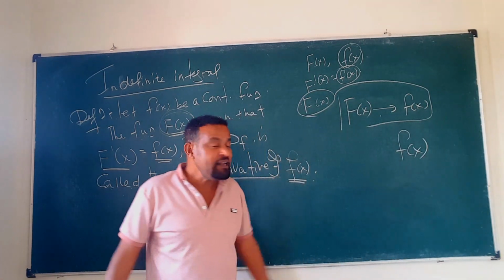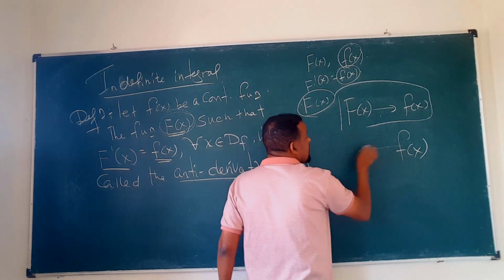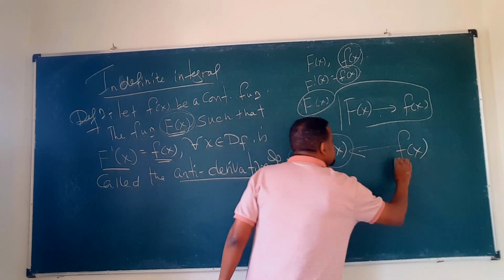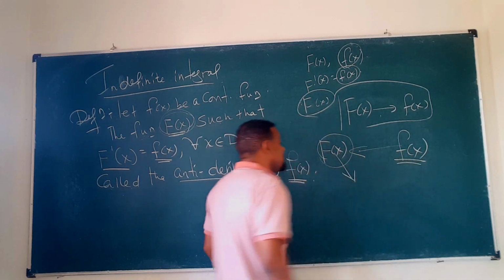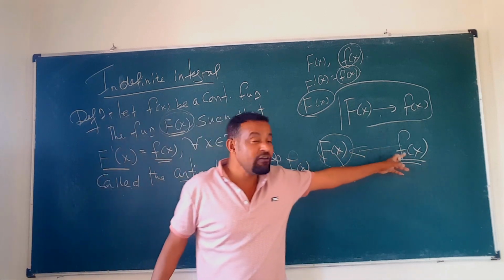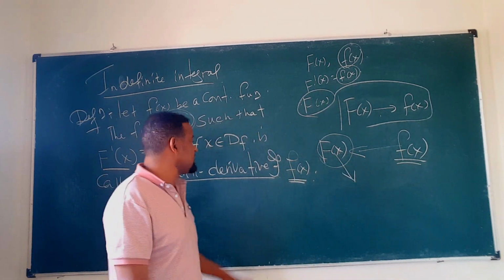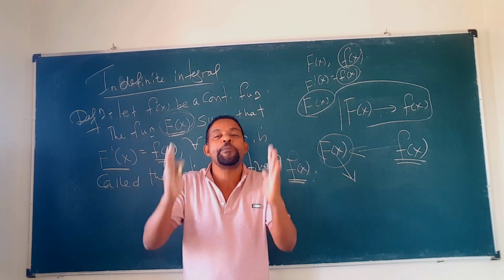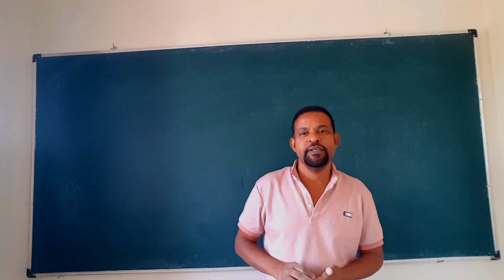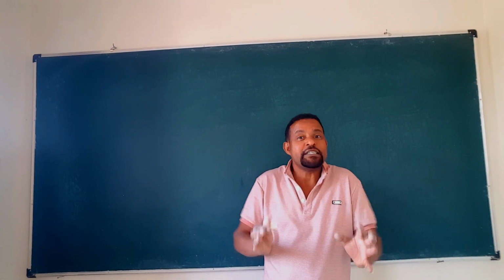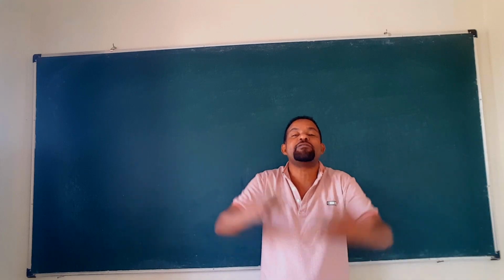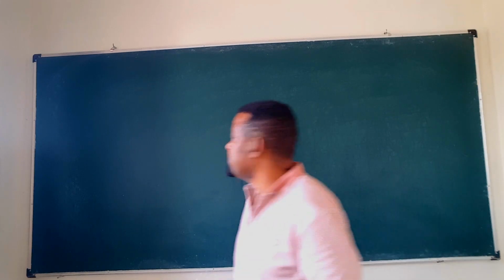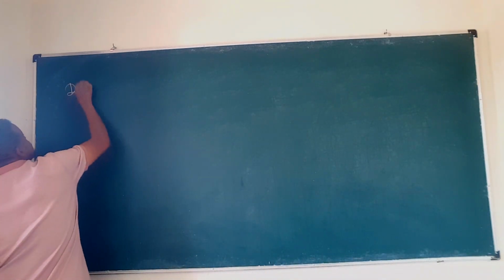አሁን ግን small f of x ይሰጠንና ማንን ነው የምንፈልገው ማለት ነው? capital f of x ነው የምንፈልገው። ይሄ capital f of x ደግሞ derivate ሲደረግ ማን ነው የሚሰጥ? small f of x. then this capital f of x ምን ተብሎ ይጠራል? antiderivative. Small f of x, derivative of f of x, capital F of x. Capital F of x ደግሞ ምን ተብሎ ይጠራል? The antiderivative of small f of x ተብሎ ይጠራል ማለት ነው። So the process, look አሁን ፕሮሰሱ ነው። The process of finding this antiderivative of the function is called what? Anti-differentiation ብለን እንጠራዋለን ማለት ነው።